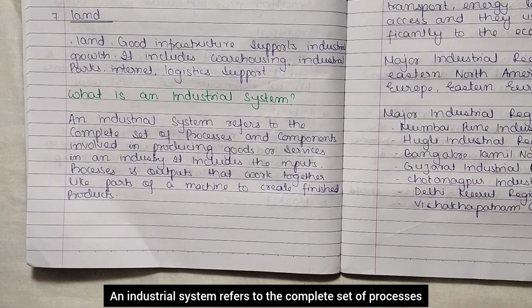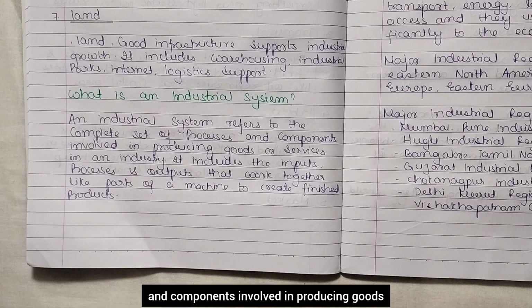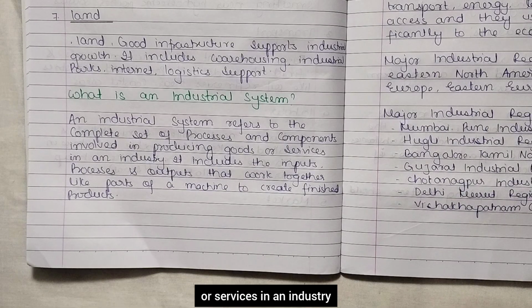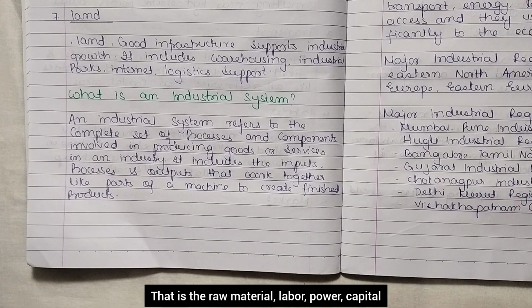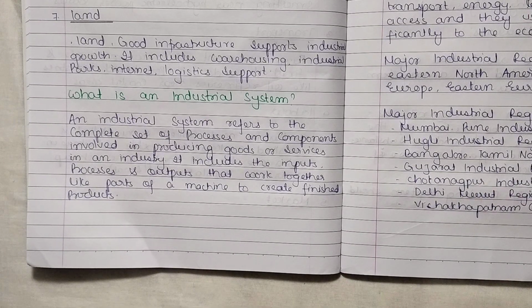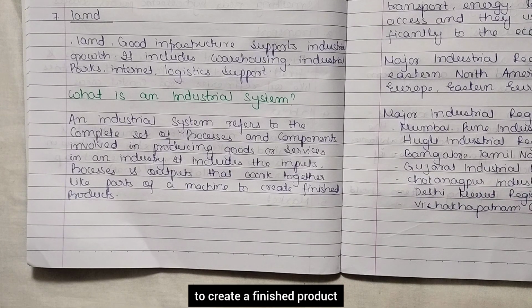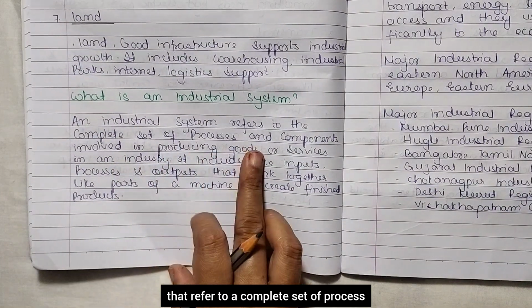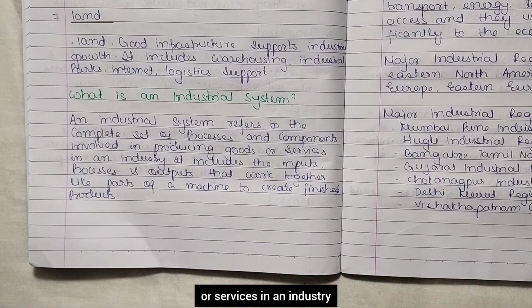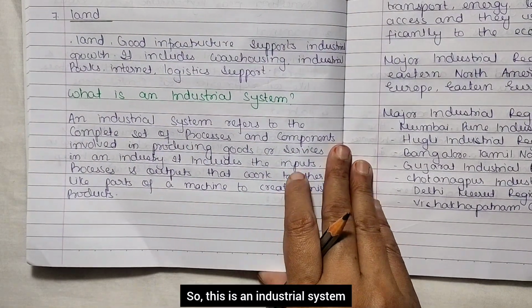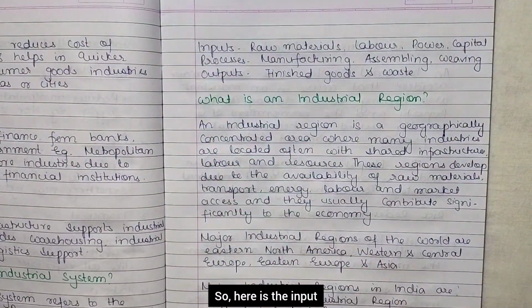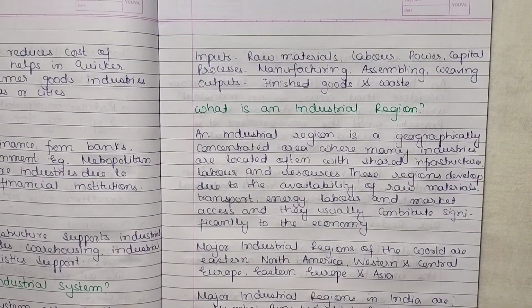An industrial system refers to the complete set of processes and components involved in producing goods or services in an industry. It includes the input. Now what is the input here? That is the raw material, labor, power, capital. Process, that is the manufacturing, assembling and weaving. And output, that is the finished goods and the waste material, that work together like parts of a machine to create a finished product. Okay, so this is an industrial system. So here is the input, the process and the output.